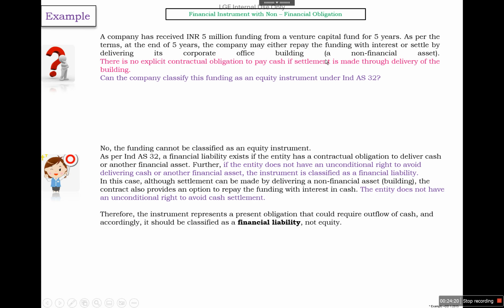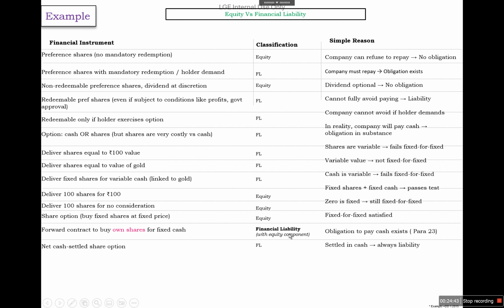So here they have an option to settle the liability by delivering its corporate office, but they do not have an unconditional right to avoid the delivery of the cash. So because of this, as the entity does not have an unconditional right to avoid the cash settlement, it will be called a financial liability.